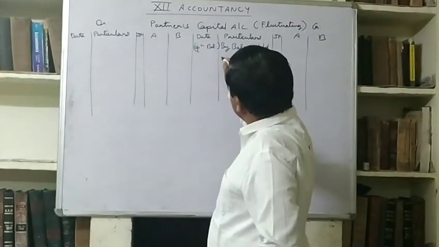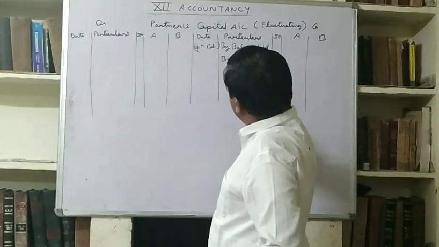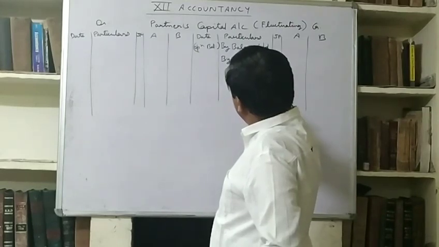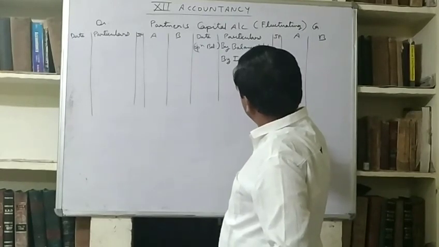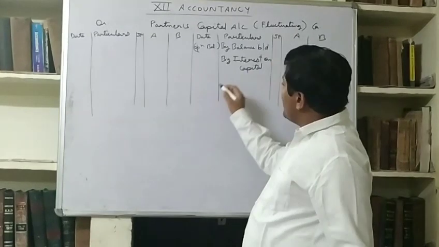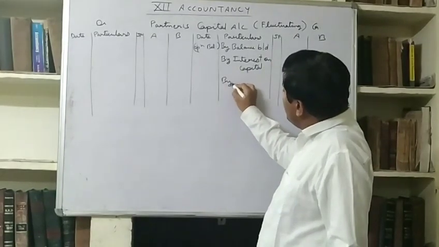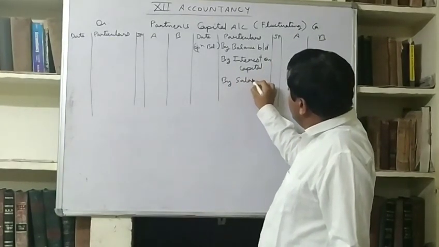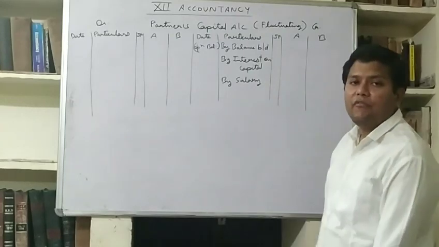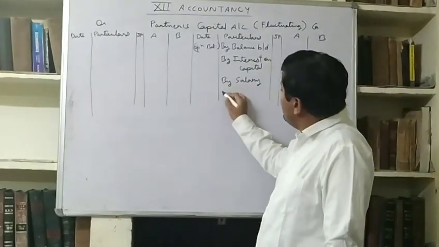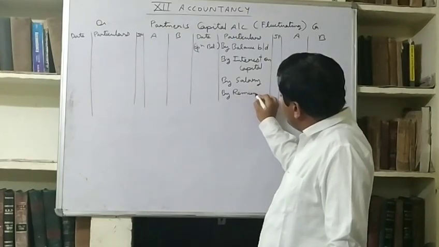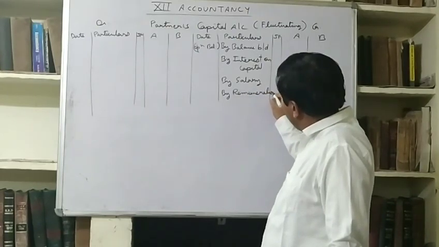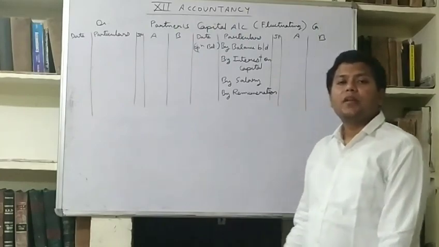So if we are providing interest on capital, then crediting will be by interest on capital. When we are providing salary, then by salary. If we are providing commission or remuneration, then it will also be credited.